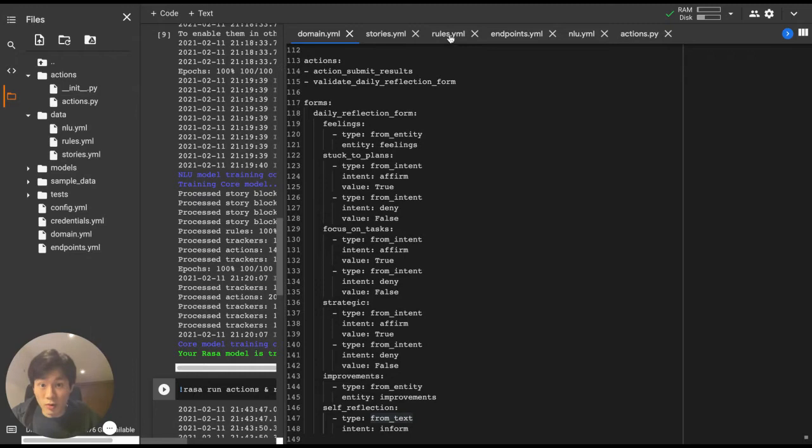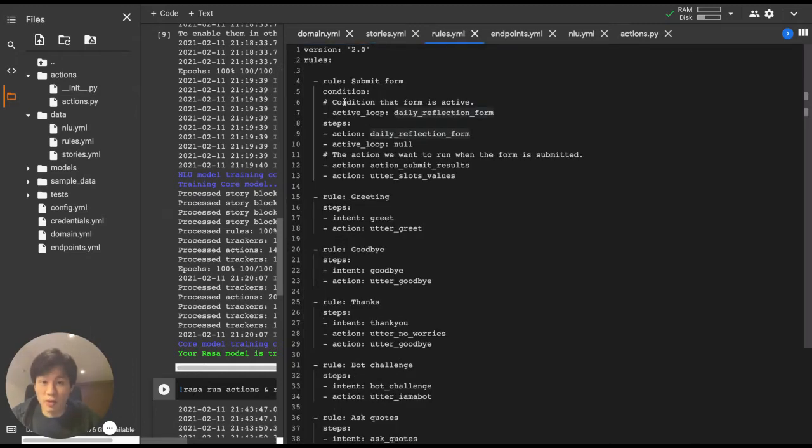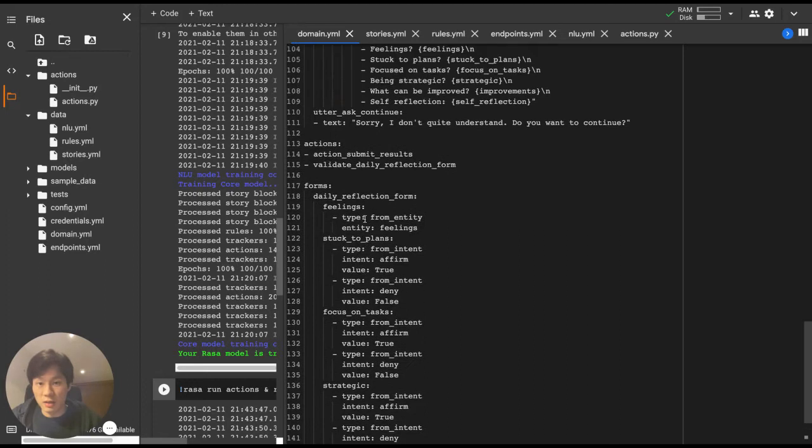Next, we want to go to the rules.yml file and then to say when the form is going to be activated, and when the form is being deactivated, what do we want to do? So in this case, we want to perform the action submit results and not the slot values. And the actions are also defined in the domain.yaml file, as you can see here. So after we've collected all the information and then asked Rasa to do the action submit results, how do we submit the actions?